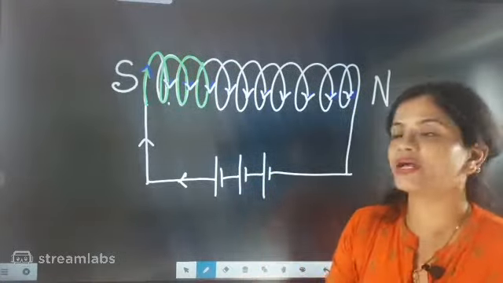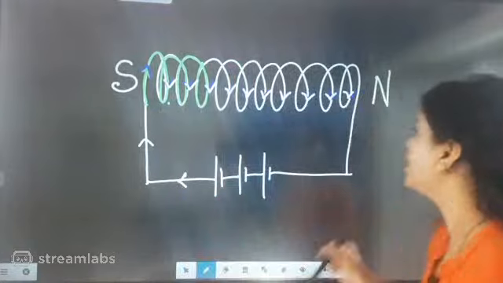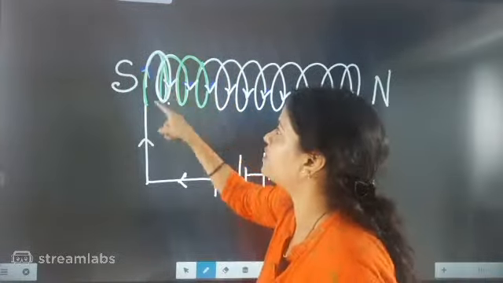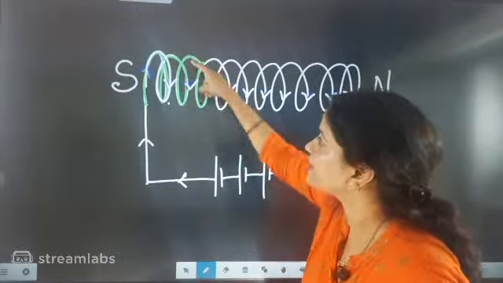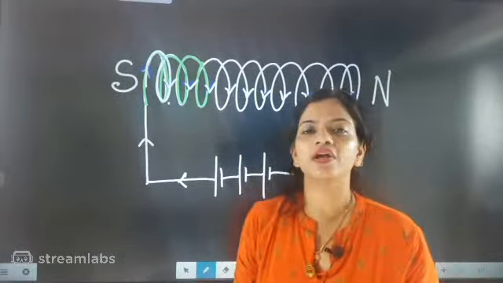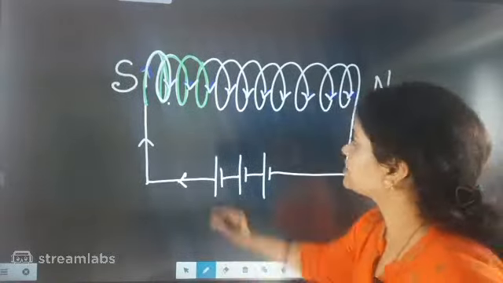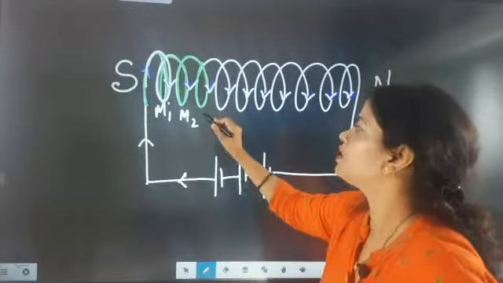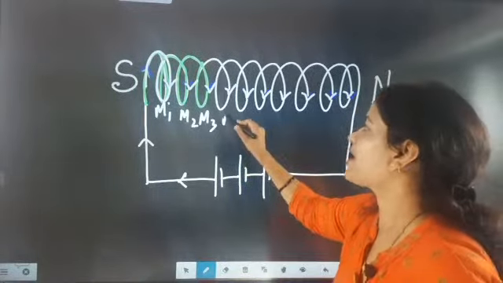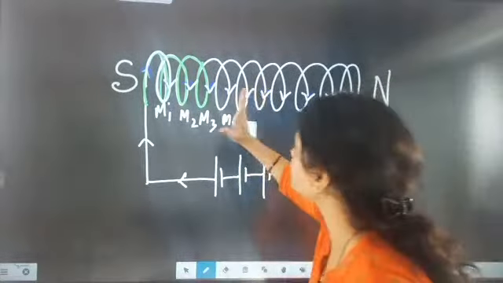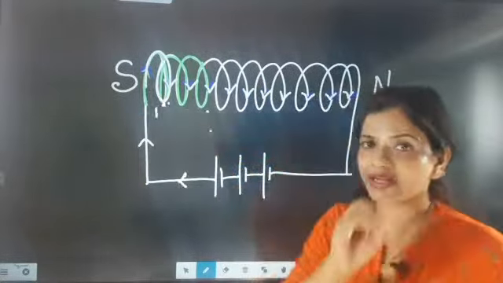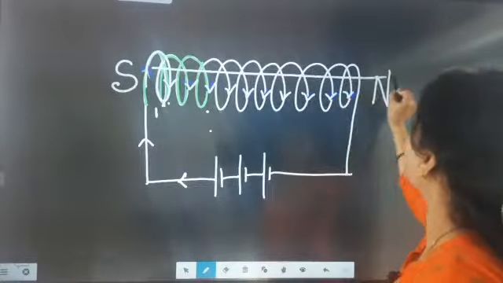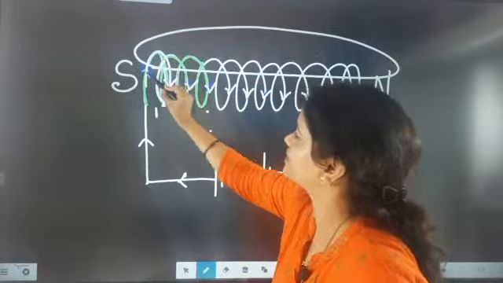So what will happen, beta? The magnetic field generated around each coil, means one single coil, so around it a magnetic field will generate. These magnetic fields will add up like this. Magnetic field generated here M1, magnetic field generated here M2, magnetic field generated here M3, magnetic field generated here M4. So all these small magnetic fields generated will add up, and then they will form a very big closed curve like this.